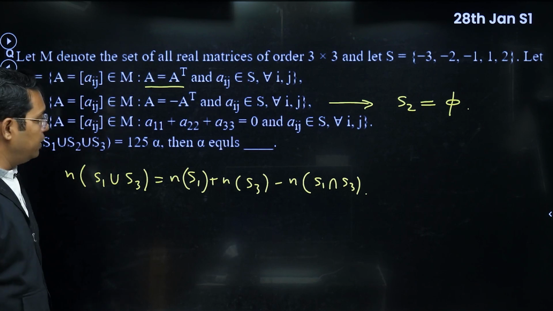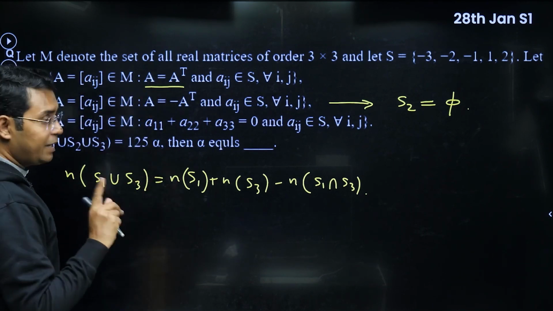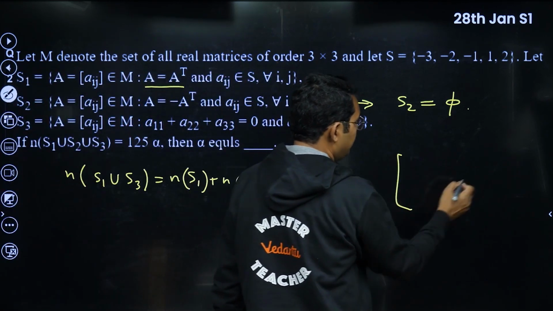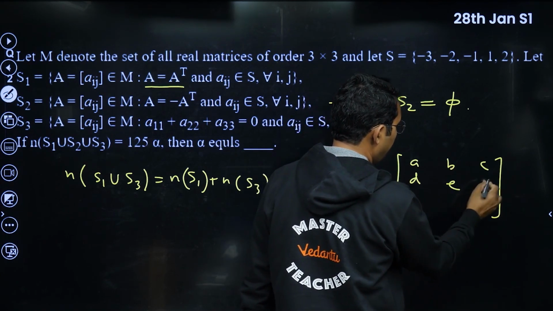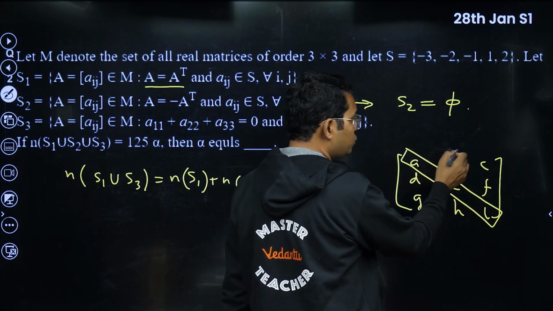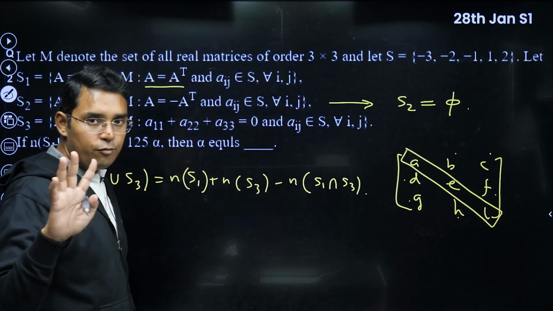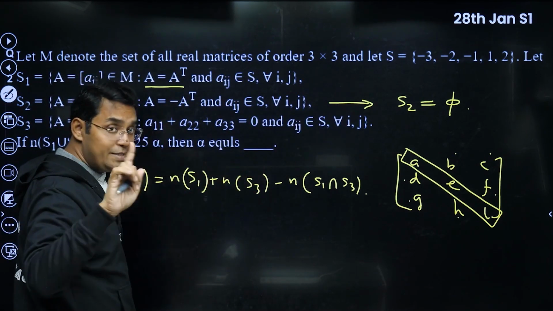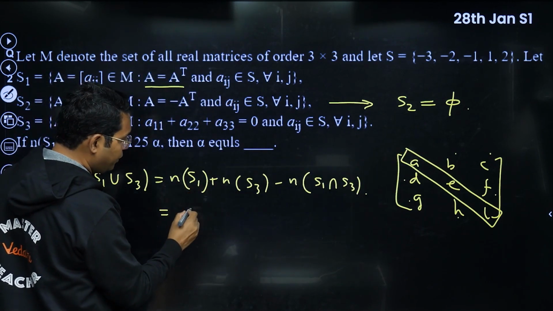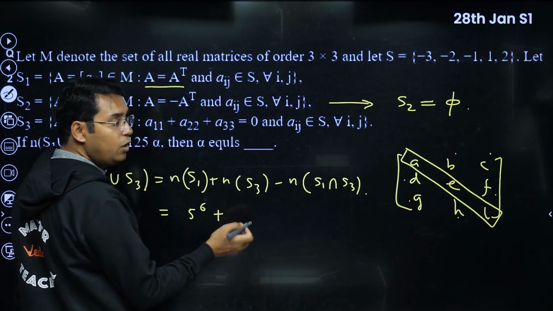Okay, now this we can calculate easily. S1 was the number of elements which are symmetric matrices. Now symmetric matrix means you need to have only 6 elements. You are free to choose only 6 elements. How am I saying? See, suppose this is your A, B, C, D, E, F, G, H, I. Okay, so diagonal elements you can choose freely, but whatever B you choose, you have to keep the other one like that only. Similarly, C will be equal to G, F will be equal to H. So I can choose only 6 elements, and for every element, I am having 5 choices. So for this thing, it will be 5 raised to the power 6. 5 choices for this, 5 for this, and so on. So 5 raised to the power 6. Now for n of S3, this was a bit tricky.